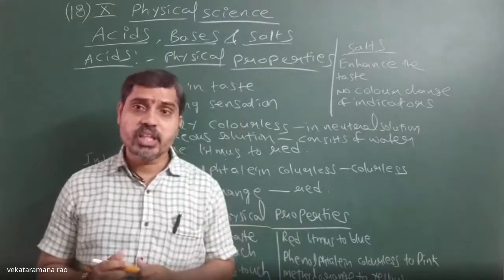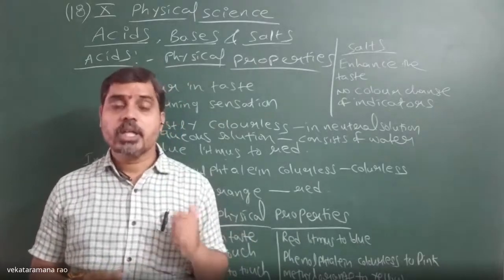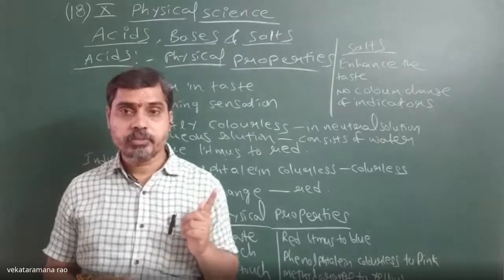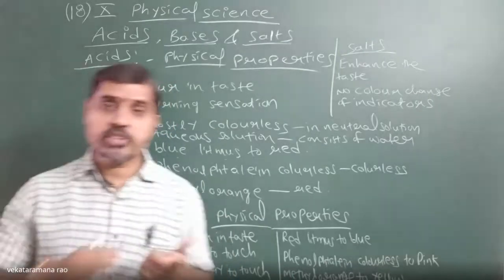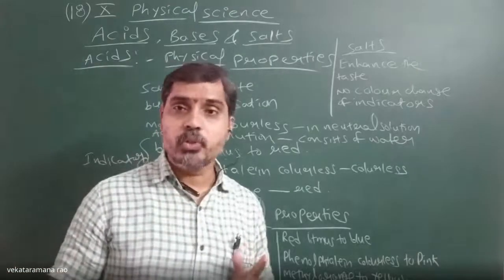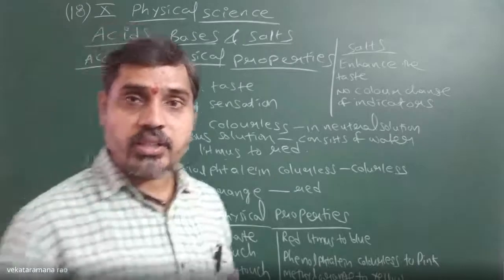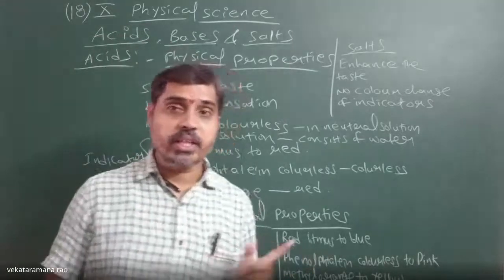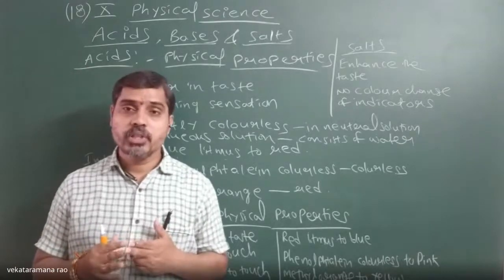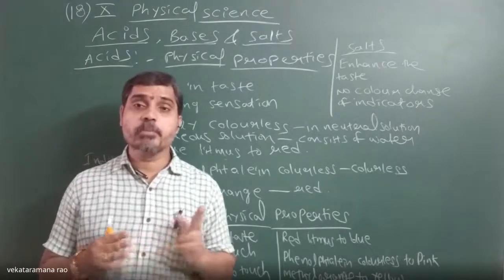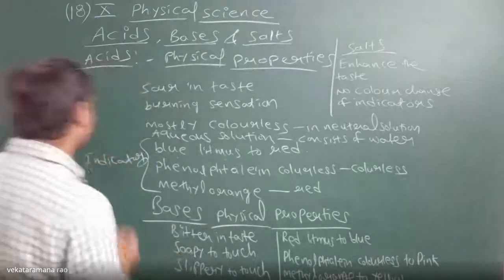Then the extract of red cabbage. That means if you extract a little juice from red cabbage, that will also act as a natural indicator. And litmus solution, which is extracted from the lichen plant.